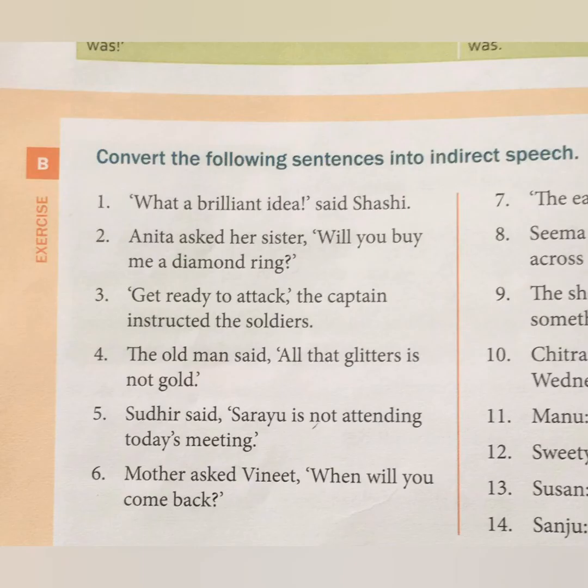Now we'll move ahead to the exercise. Convert the following sentences into indirect speech. First you will see what kind of sentence it is, and then we will be changing. Okay, the first one is an exclamatory sentence because there is an exclamation mark. What a brilliant idea, said Sashi. Okay, the next one is Ankita asked her sister, will you buy me a diamond ring? It is a question. Get ready to attack, the captain instructed. It's an order, that is, it's an imperative sentence, it's giving an order.